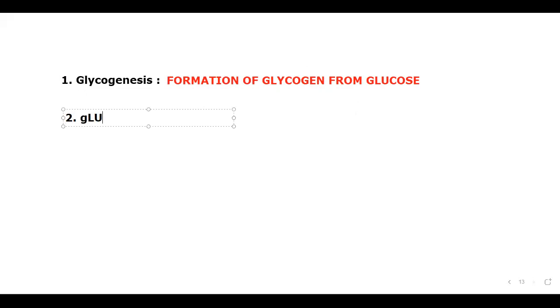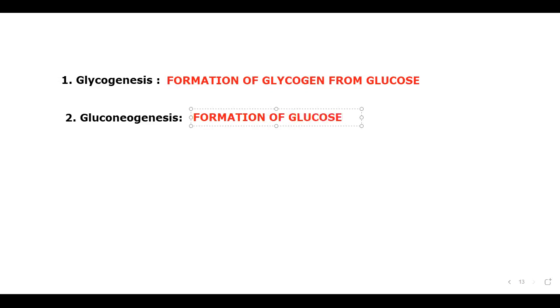We'll go in order. Gluconeogenesis. Now try to answer this. Formation of glucose. Yeah, formation of glucose. We don't say directly from fat, generally from fats other than carbohydrates. Other than carbohydrates, generally that is going to be fats, no doubt about that.